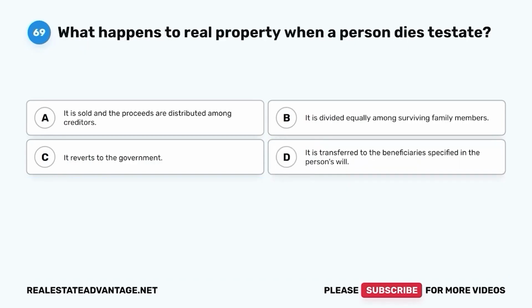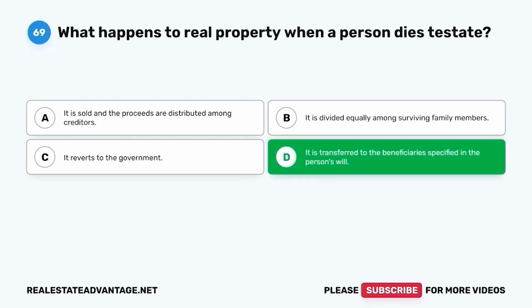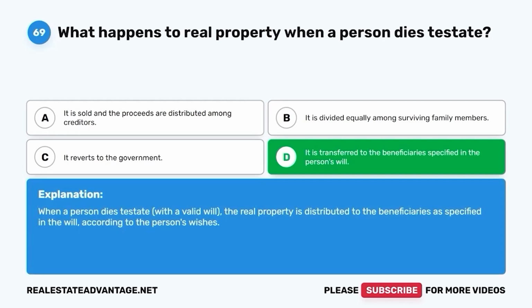Question 69. What happens to real property when a person dies testate? A. It is sold, and the proceeds are distributed among creditors. B. It is divided equally among surviving family members. C. It reverts to the government. D. It is transferred to the beneficiaries specified in the person's will. The correct answer is D. It is transferred to the beneficiaries specified in the person's will. When a person dies testate, with a valid will, the real property is distributed to the beneficiaries as specified in the will according to the person's wishes.